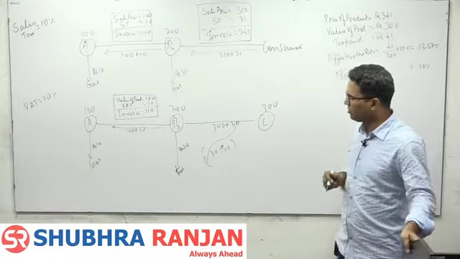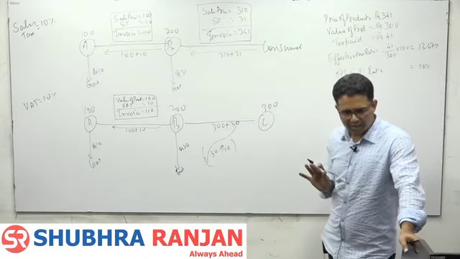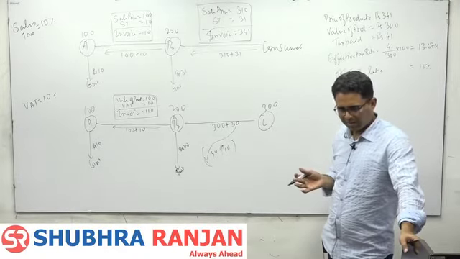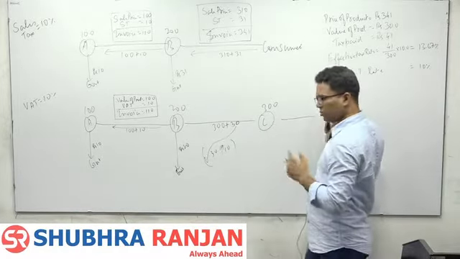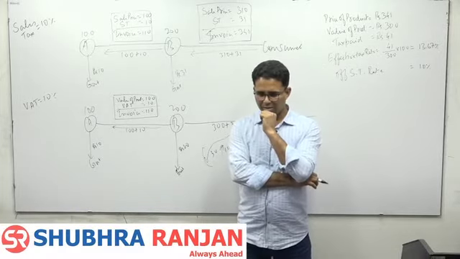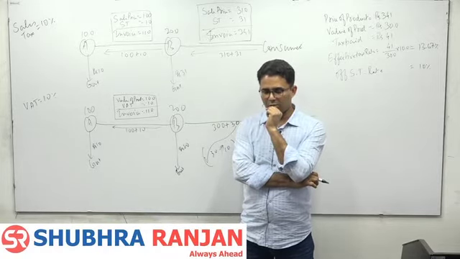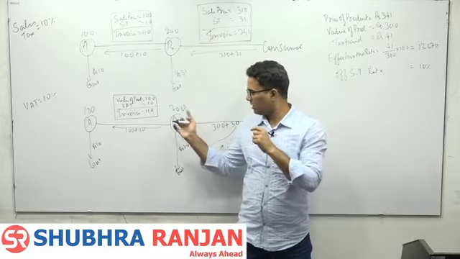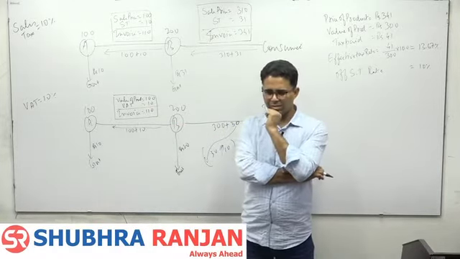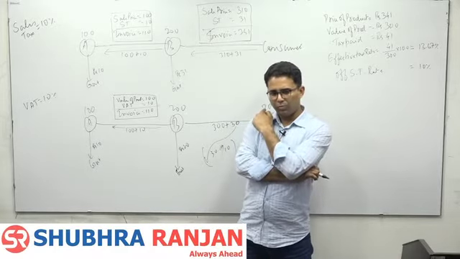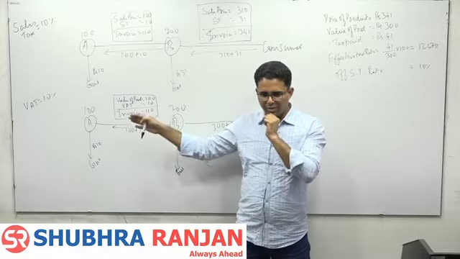How much total tax will the government get? 60. That means the government wants 10% of 600, which is 60. Now the government is saying to C, who is selling to the consumer, that you have already paid tax. How much? 30. So on these two values, tax has already been paid. So you should ideally pay tax on 300. But the government is saying that you pay tax on the entire value, and whatever tax has been paid on the previous value addition, the government will give you back.